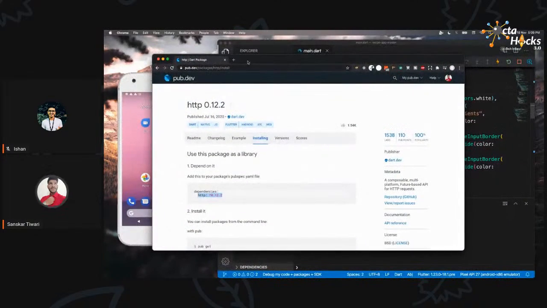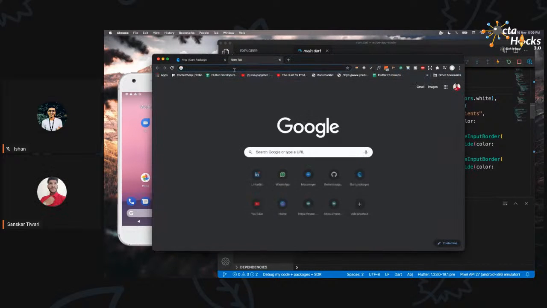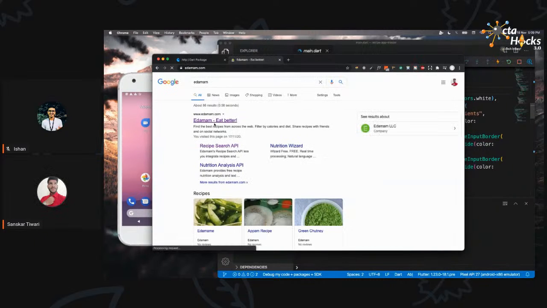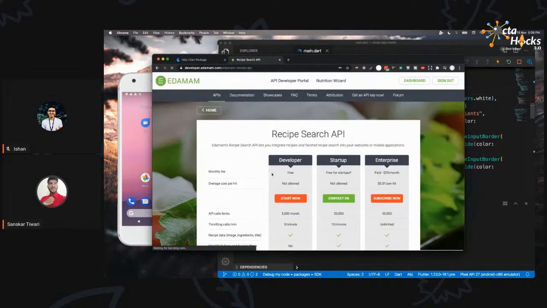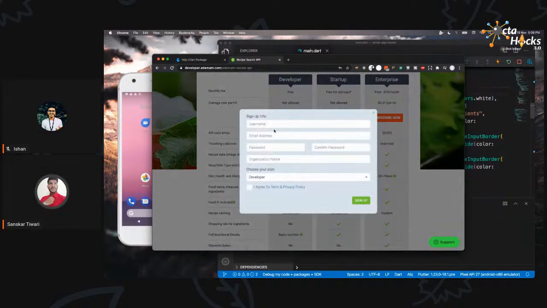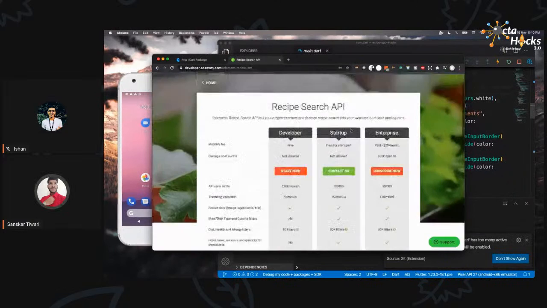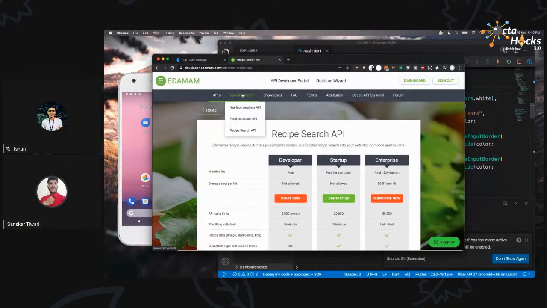In the meanwhile, I would like to show you the API which we will be using to fetch the details for the recipe. So the API is called Edamam and this is the website. What we will be doing first is signing up for it. I have already signed up. You just need to click on the sign up button and they will give you an option to start now. So I am already signed up. Basically you need to submit this information of username, email address, password and all, and just create an account. It's absolutely free. You will not be required to submit anything like a credit card.